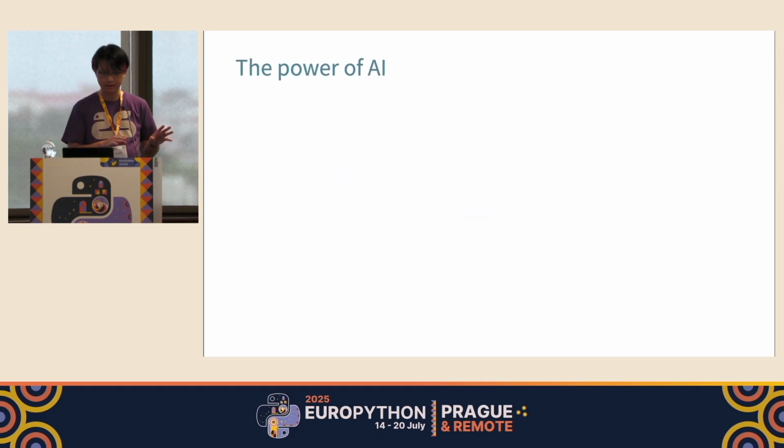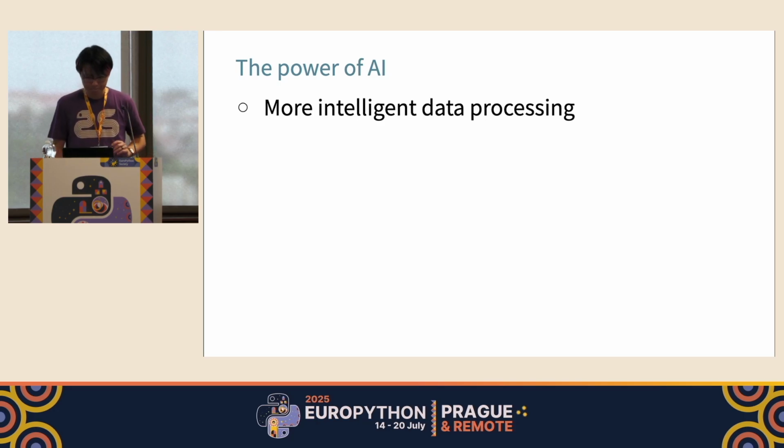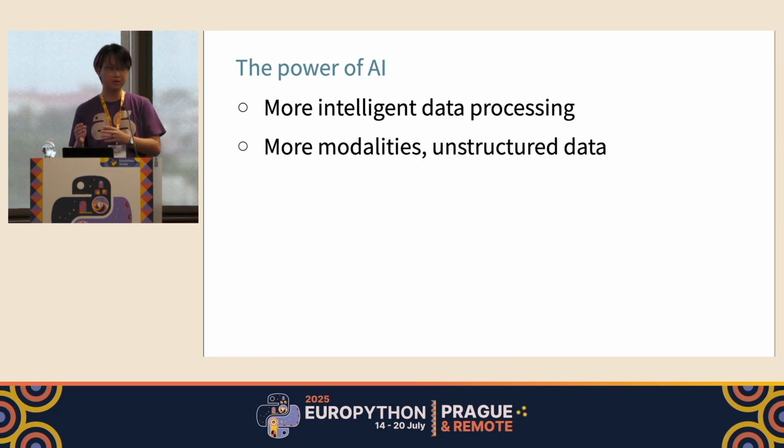Obviously, nowadays, AI is an inevitable topic to discuss, right? By using AI, you can add more intelligent data processing to your script, or even more capabilities to deal with more forms of data, including text, images, and things like that, that we have never been able to process with the traditional method.